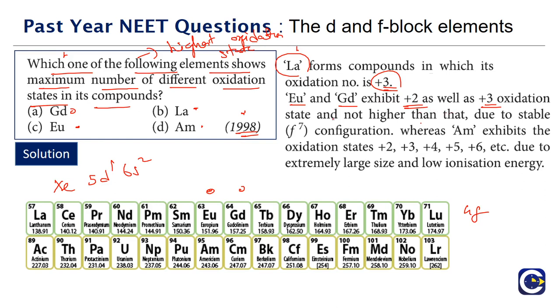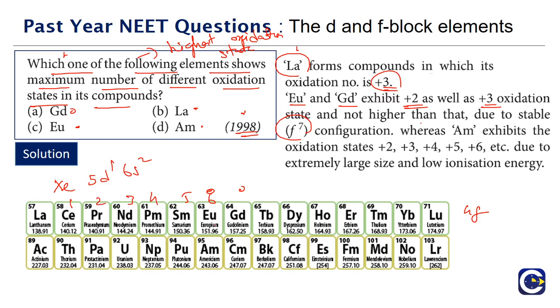Generally when you look at europium and gadolinium, if you look at the F7 configuration, wherever they will get F7 configuration, so if you go by the electronic arrangement, from cerium we have to keep on adding one electron into F. So 1, here we'll add 2, here we'll add 3, 4, 5, 6.